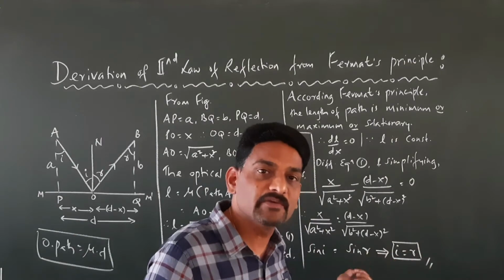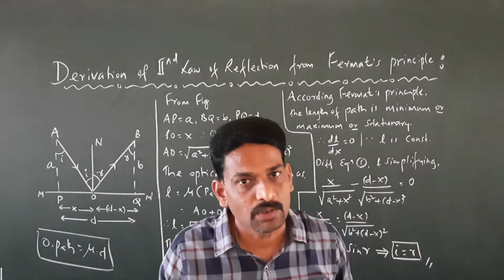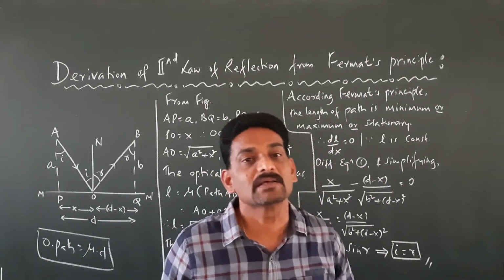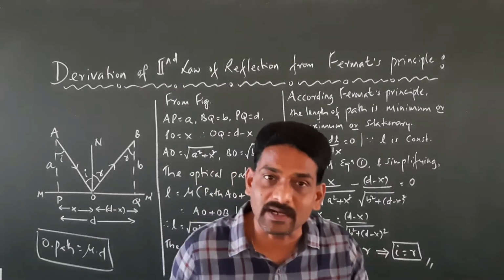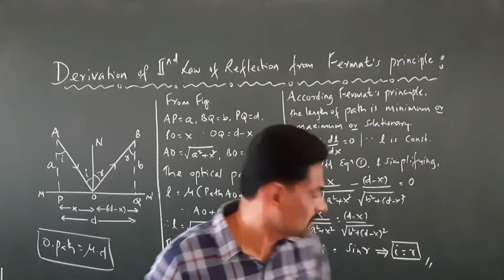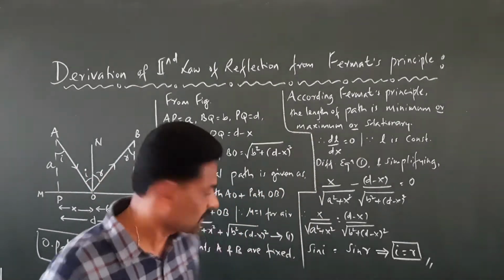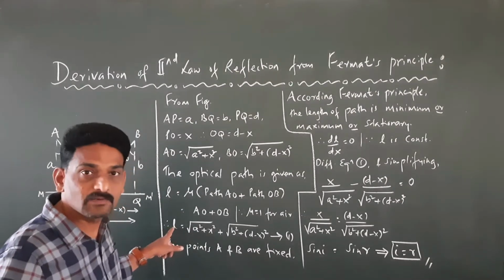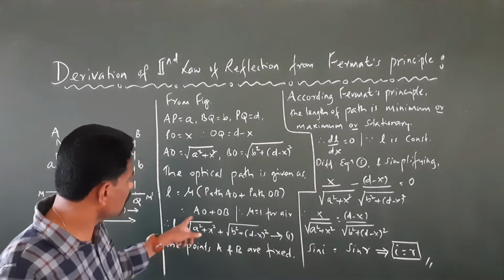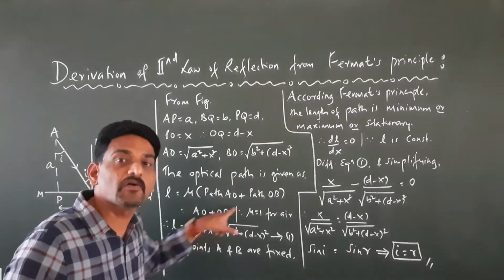By differentiating equation 1 with respect to x, equating the value to 0 and simplifying, we get the final solution. That is, we are going to prove that the angle of incidence is equal to the angle of reflection. Right? So now our job is to differentiate equation 1 with respect to x. If we differentiate L with respect to x, that is dL by dx, what do we get? Now this is the square root of a square plus x square. This can be taken as (a square plus x square) raised to half.